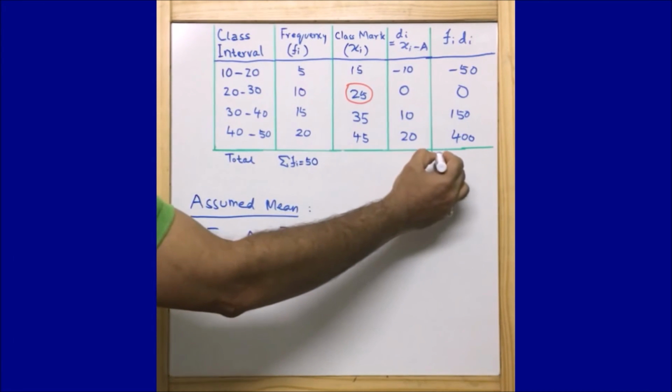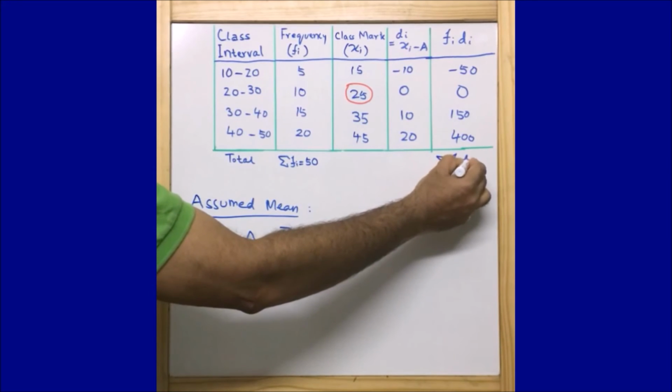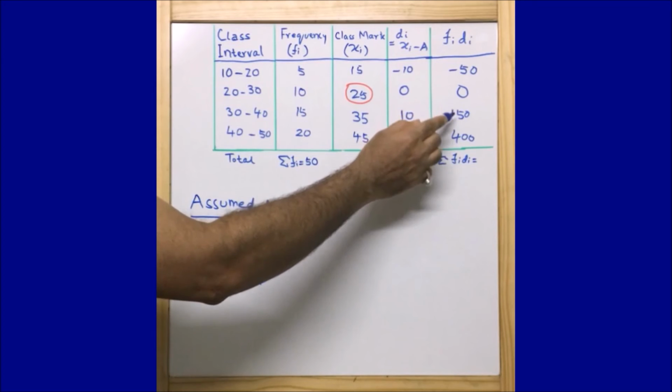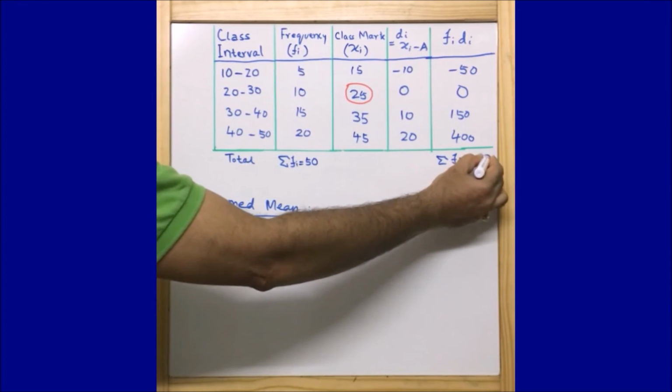Now let us sum it. Summation of fi di is 400 plus 150 is 550, 550 minus 50 is 500. So we got the summation as 500.